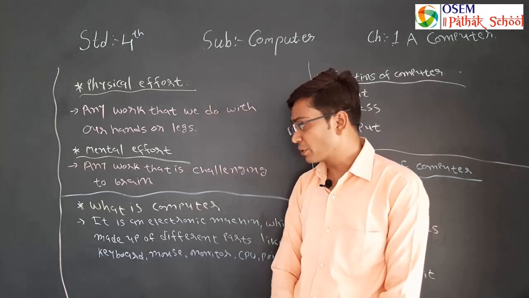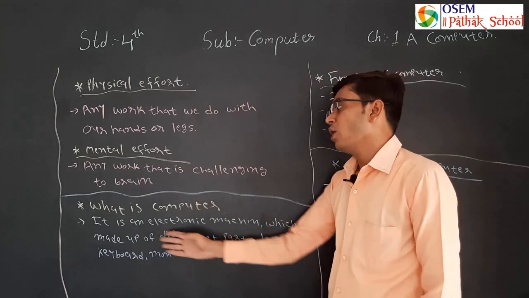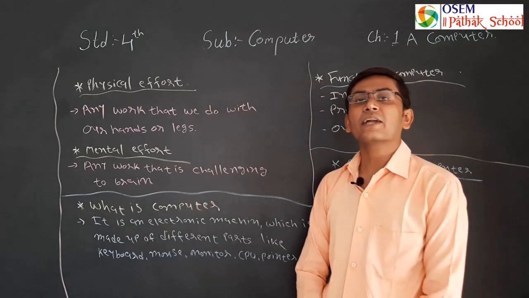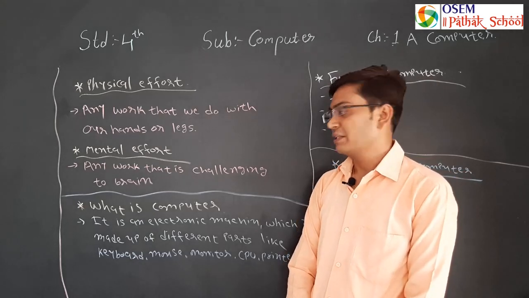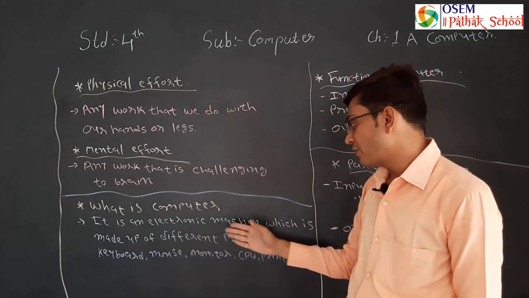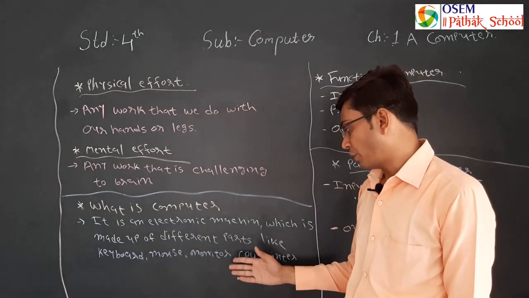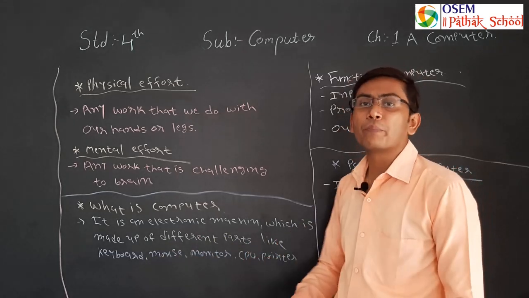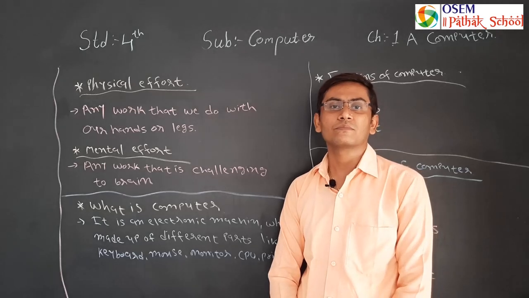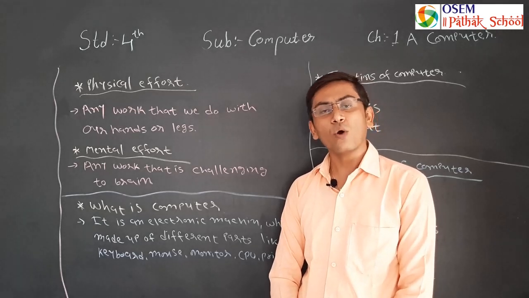Now, what is a computer? A computer is an electronic machine that is made of different parts like keyboard, mouse, monitor, CPU, printer. A computer is also a machine,